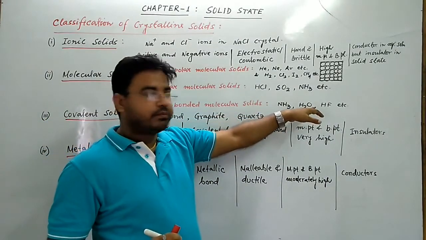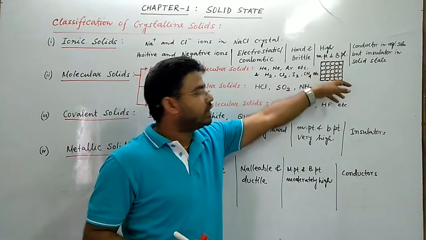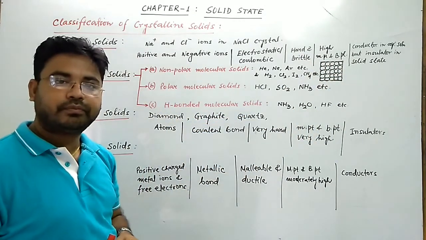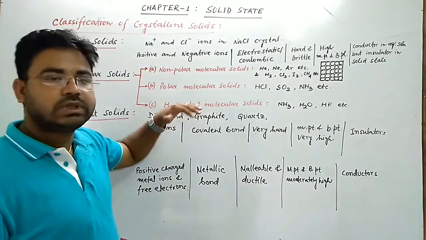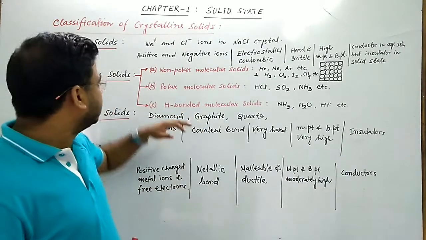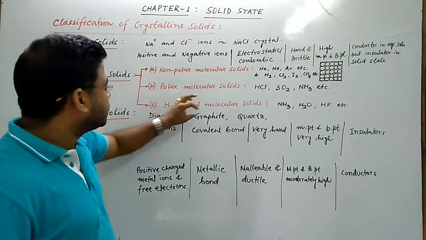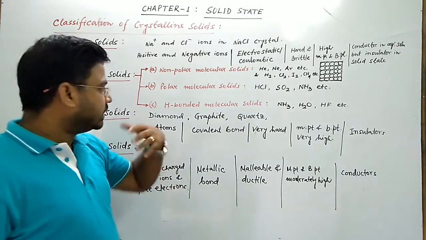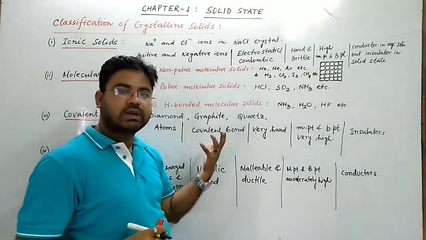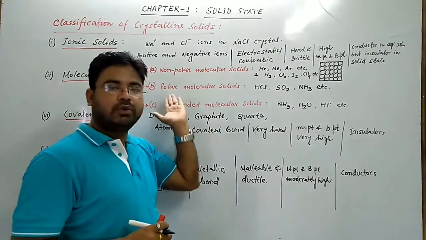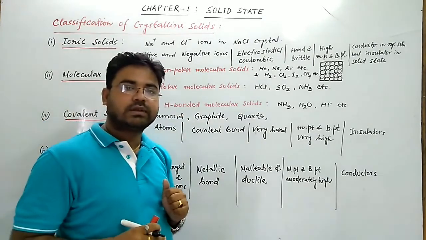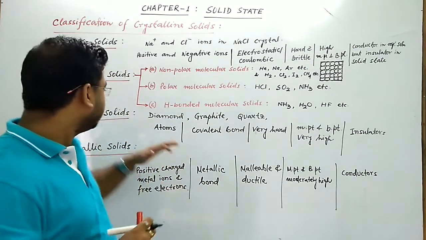These molecules are held together within the crystal by hydrogen bonds. Since hydrogen bond is a strong force of attraction, that's why hydrogen bonded molecular solids are soft solids. Their melting and boiling points are comparatively higher than non-polar and polar molecular solids. They also act as insulators.